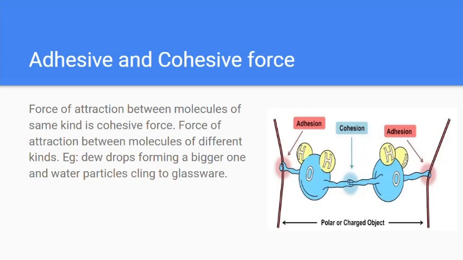For example, two water droplets combine together to form a bigger water droplet. That's the cohesive force between them. And next, for adhesive force, it's water particles clinging to glassware. Glass is solid as we all know, and water is liquid.